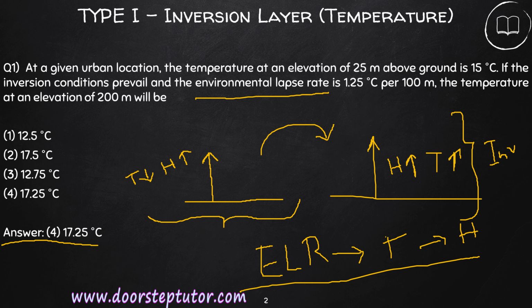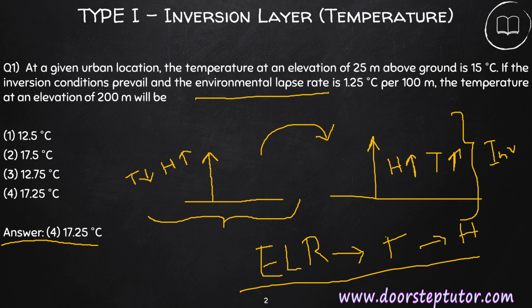That is the rate of change of temperature with height. So this is environmental lapse rate, and the reversal of the common normal phenomenon is known as inversion. So let's move to the solution part of this question.